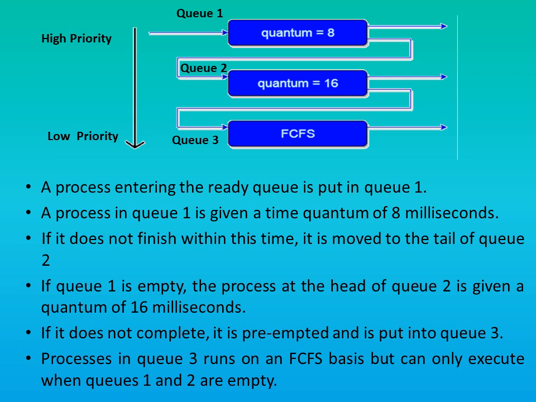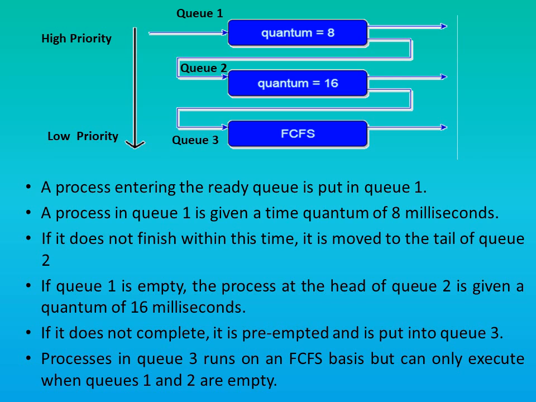However, if it does not complete within this 16 milliseconds, then it will be preempted and put at the tail of the Q3. Now the process in Q3 runs on first come first serve basis, but it can only execute if Q1 and Q2 both are empty.